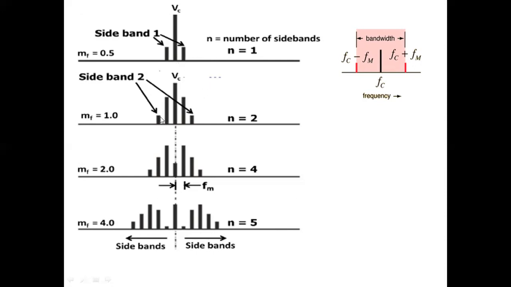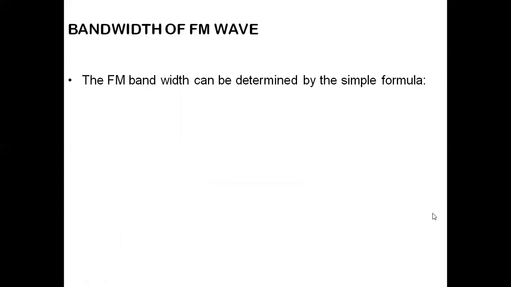If we consider 2 sideband pairs, it is equal to 2 times 2FM. If we consider 3 sideband pairs, it is equal to 3 times 2FM. If we have 4 sideband pairs, it is equal to 4 times 2FM, because the difference between upper sideband and lower sideband is just equal to 2FM. And hence, it depends upon the number of significant sideband pairs. Having this concept, we will see what is the bandwidth of FM now.